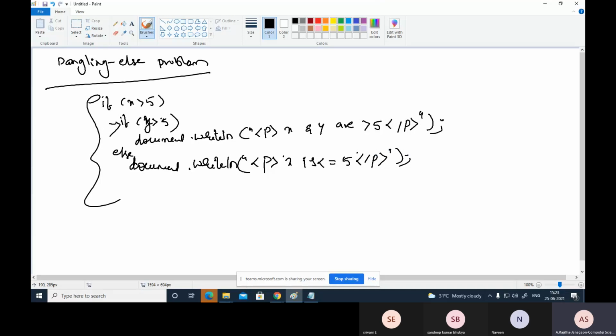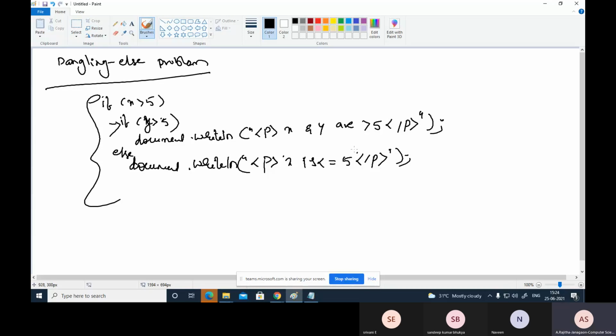Suppose we indicate with indentation that if x is greater than 5, the if structure in its body determines whether y is greater than 5. If it is satisfied, then the body of the nested if outputs x and y are greater than 5. Otherwise it appears x is less than or equal to 5.